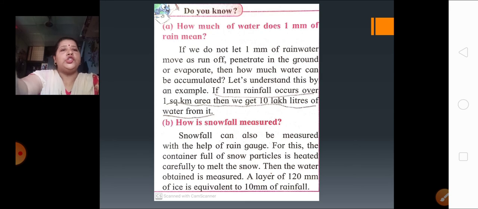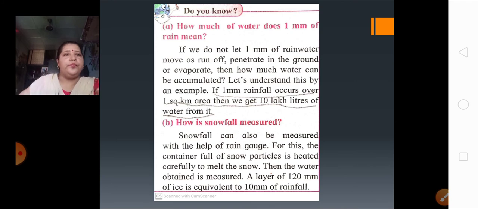Snowfall can also be measured. Snowfall is also a precipitation. How can it be measured? With the help of a rain gauge. It can also be measured with the help of a rain gauge.